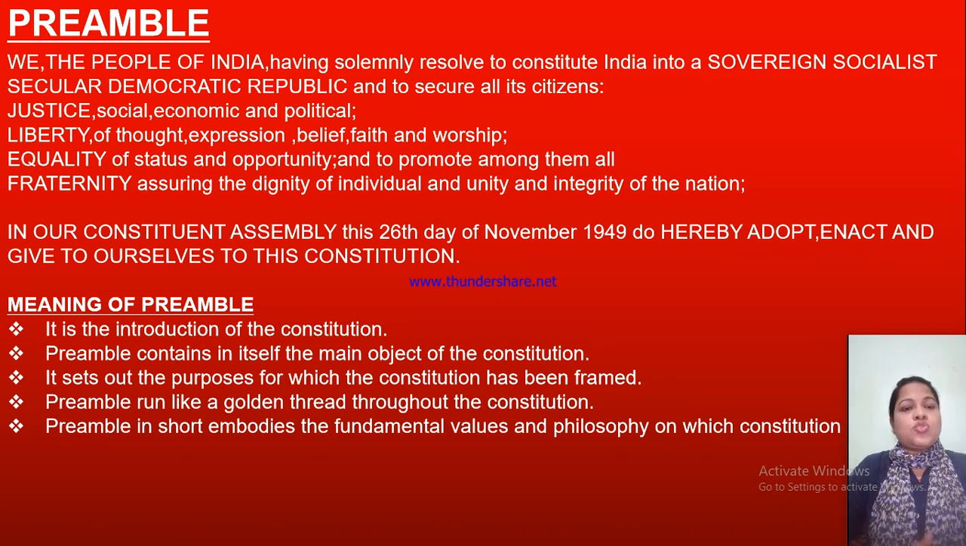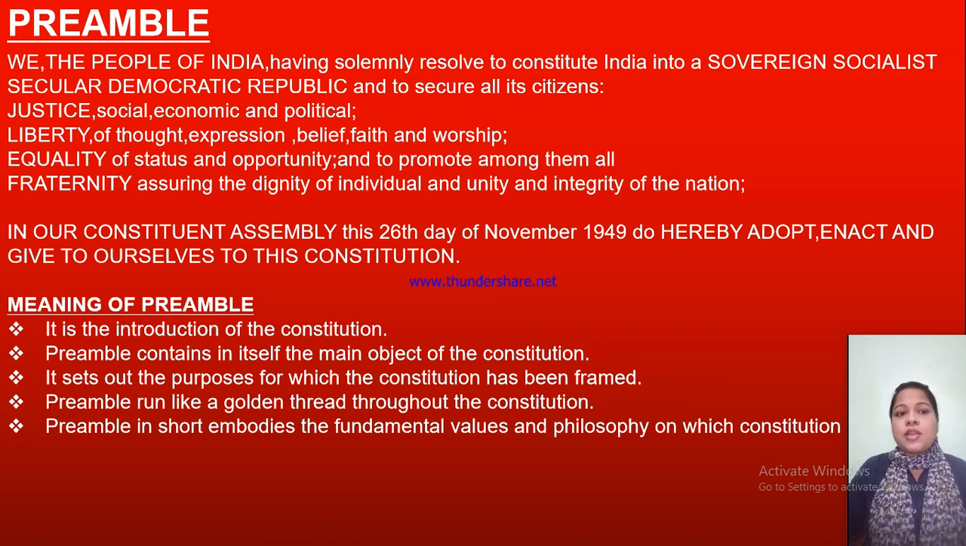Constitute India into a sovereign, socialist, secular, democratic republic and to secure all its citizens. What to secure? How to protect the citizens? Justice: justice in the case of social, economic and political places. And liberty: liberty of thought, expression, belief, faith and worship. Liberty is freedom of thought, expression, belief, faith and worship.